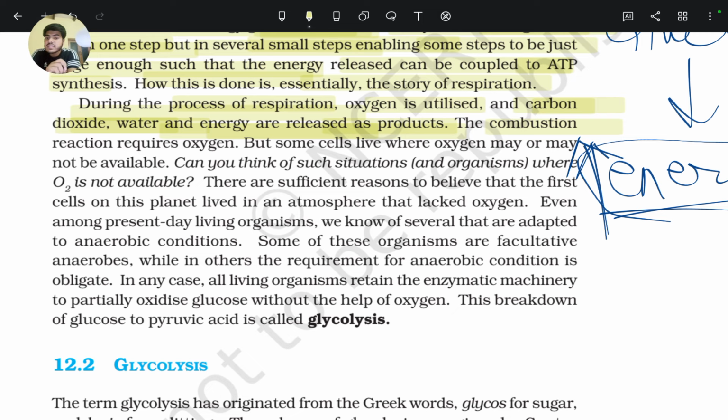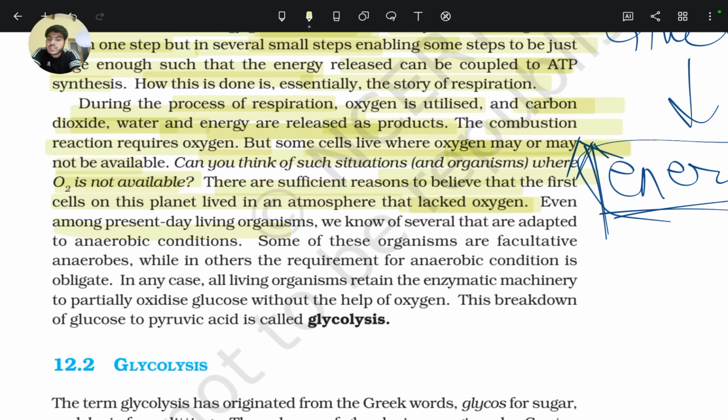The combustion reaction requires oxygen, but some cells live where oxygen may or may not be available. Can you think of such a situation and organism where oxygen is not available? These are called anaerobic organisms. There is sufficient reason to believe that the first cell on the planet lived in an atmosphere that lacked oxygen. So the first cell on Earth was an anaerobic organism.